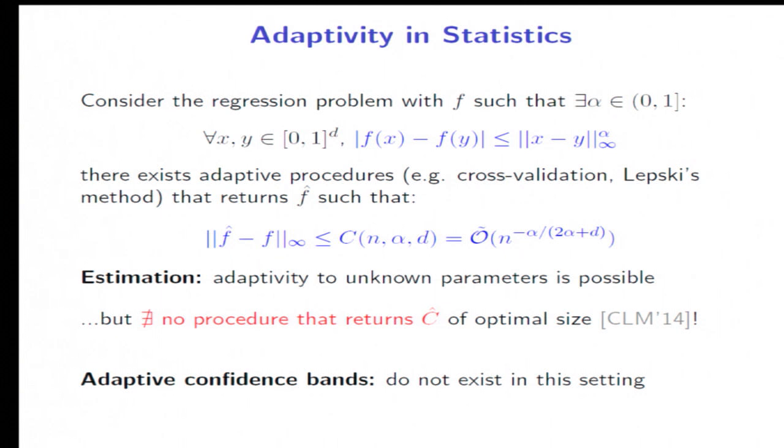Okay? But the perhaps more surprising result in this line of work is that actually there exists no procedure that also returns some estimate C hat of this C here that has optimal size, meaning that would adapt to alpha as well. Okay? And importantly, there exist no adaptive confidence bounds in L infinity in this setting. Why do I mention that? Well, because if they did exist, it would naturally yield an algorithmic strategy for our problems, because we could plug these adaptive confidence bounds, play optimistically, and recover the adaptive rate. But they don't exist. So we either need to develop totally different tools or show that it's also impossible to get adaptive cumulative regret in our setting.